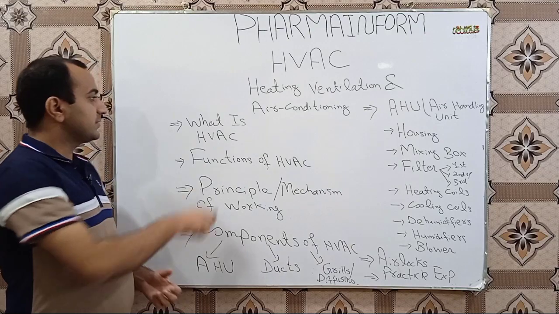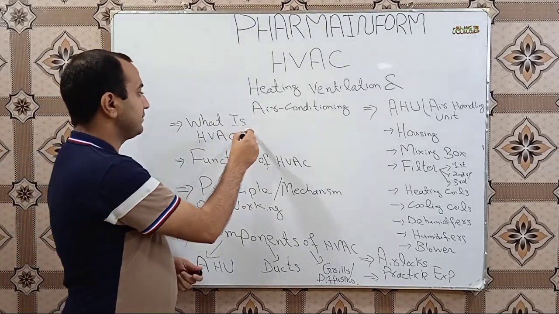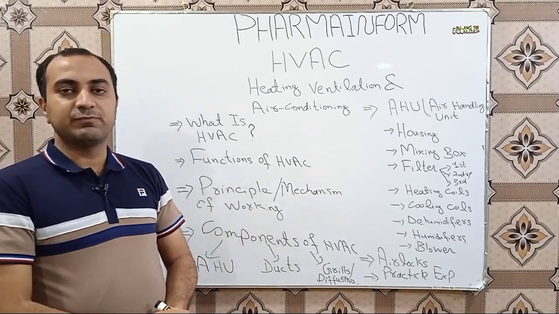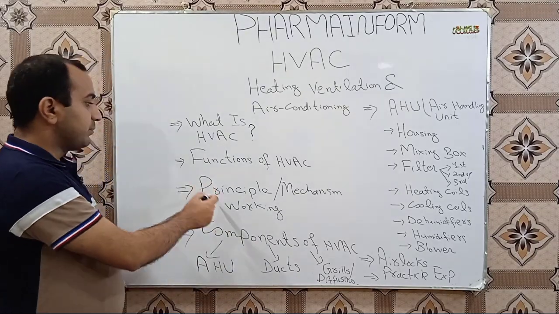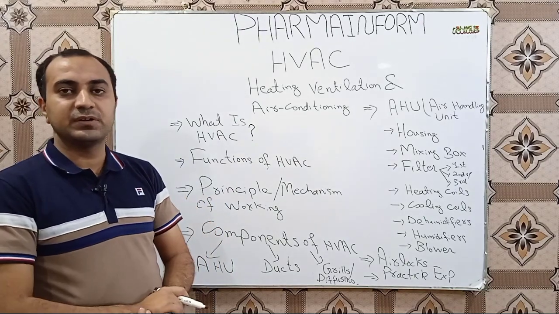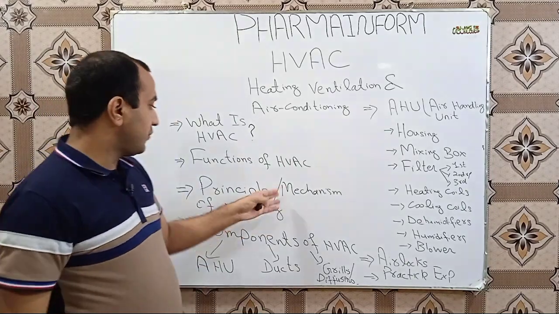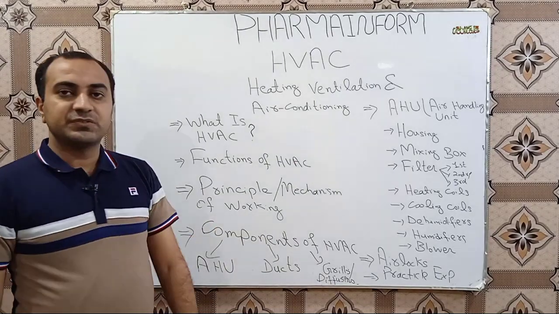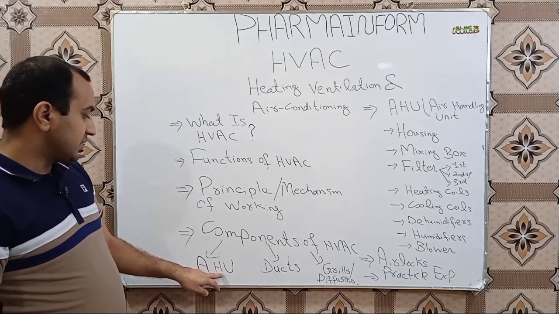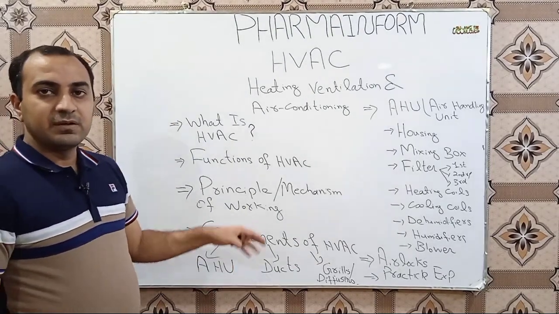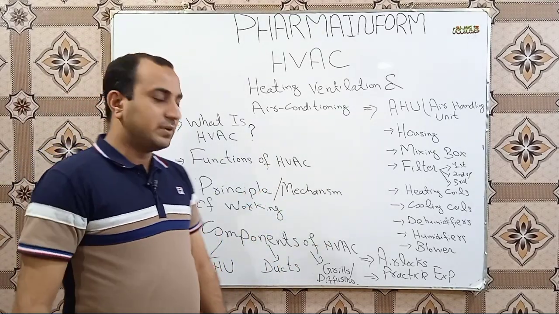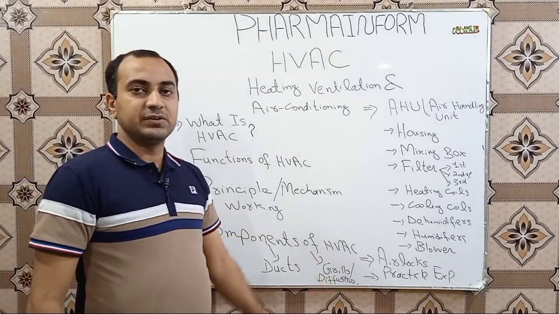In this playlist we will discuss what is HVAC, functions of HVAC, why HVAC is important, why we use HVAC, and the principle or mechanism of working of HVAC, meaning how HVAC works or what is the basic principle of HVAC. Then the components of HVAC, what are the parts of HVAC. Basically three main parts: AHU, air handling unit, which is the blue color box which almost everyone sees on the roof of the buildings, ducts and grills.